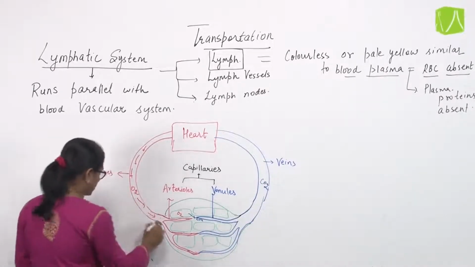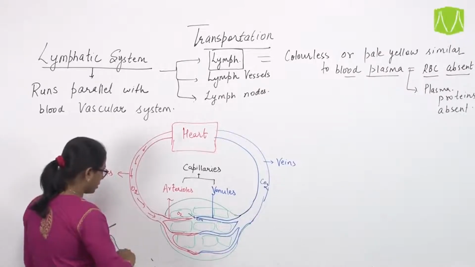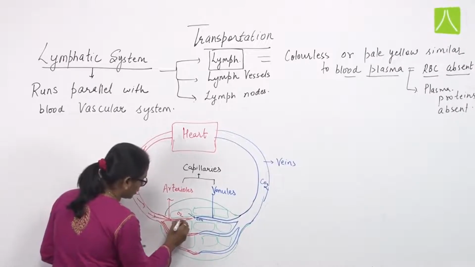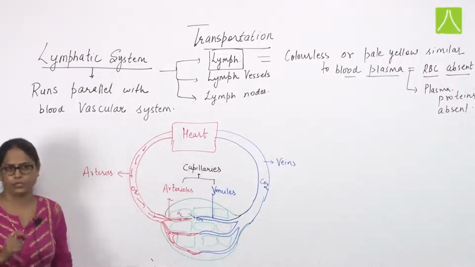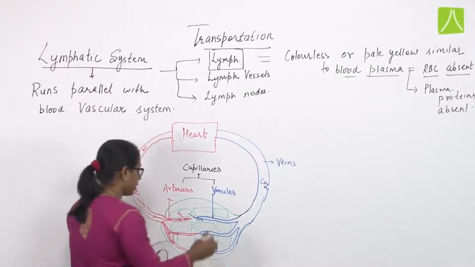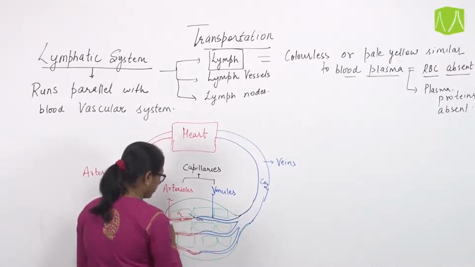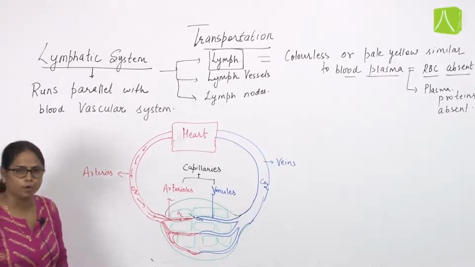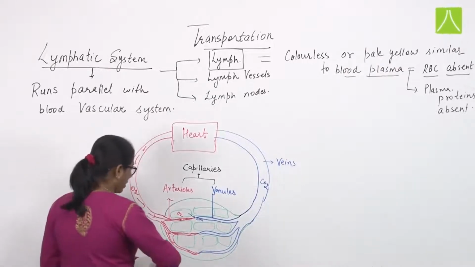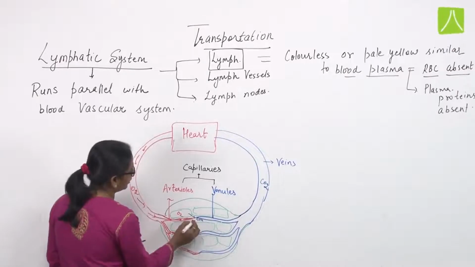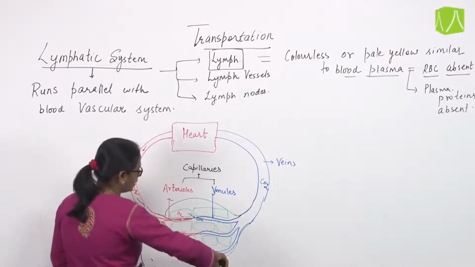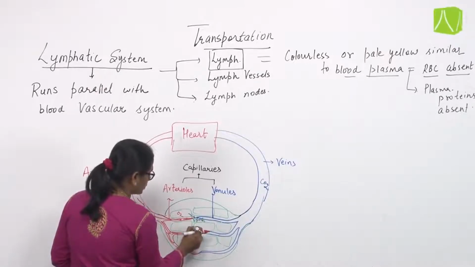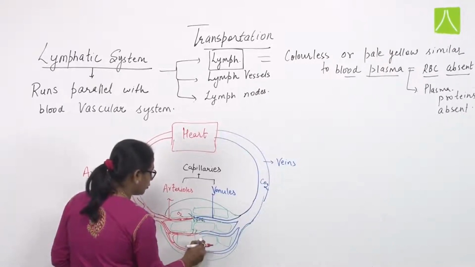Now, through the artery, the blood enters into these capillaries with high pressure. Due to this high pressure, the pressure is so high in these arterioles that most of the blood gets leaked out, it gets leaked out into the tissue fluid.